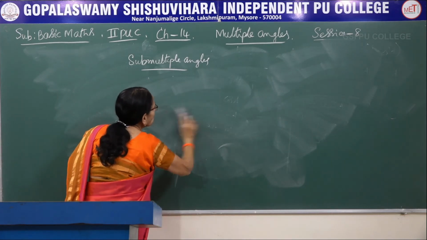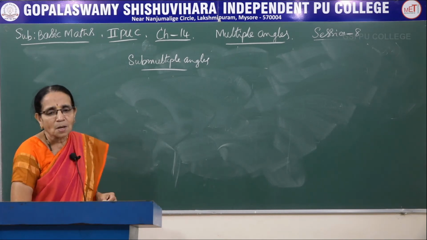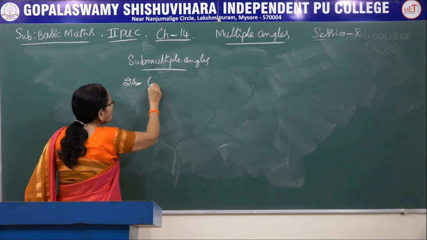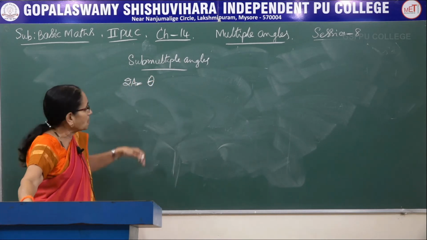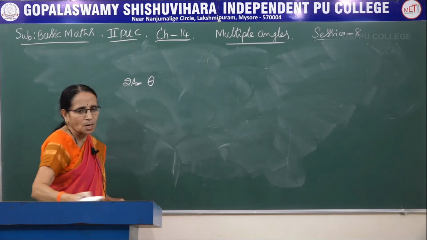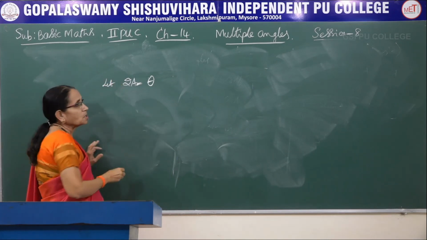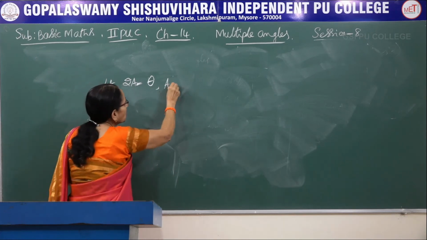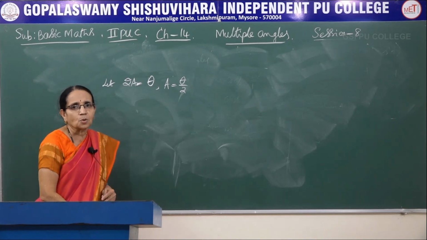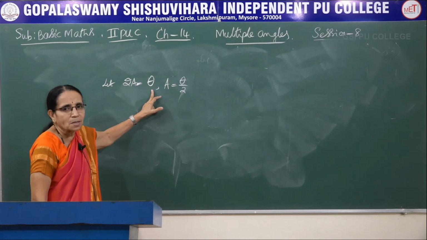Now, how to find them? There is no need to do any new derivation here because we have already done it in the previous session. Now, what I do is, wherever 2A is there, I replace it by theta. You can take A itself as A by 2, but that may be a little bit confusing. So I change the notation itself. Let 2A be equal to theta. Then what would A be equal to? It becomes theta by 2. So that it would be easy for you to learn the formula by heart. So wherever 2A is there, replace it by theta.